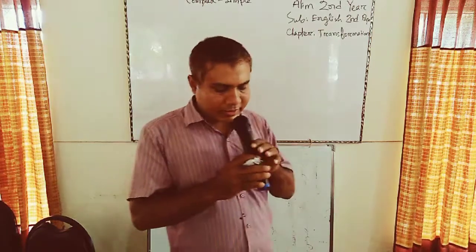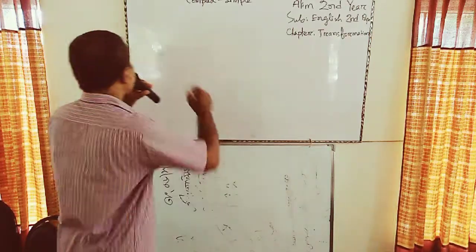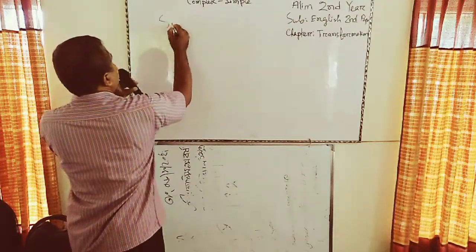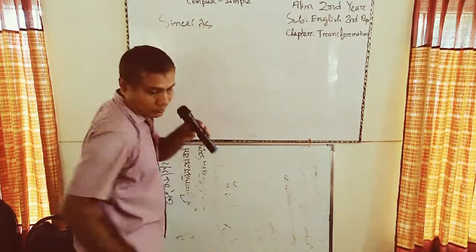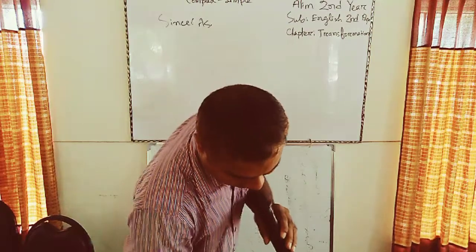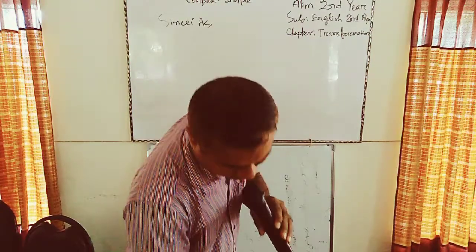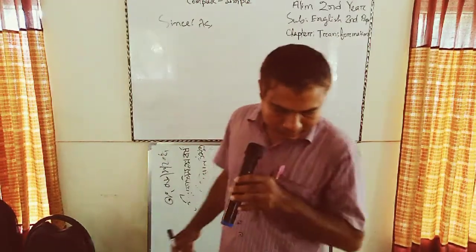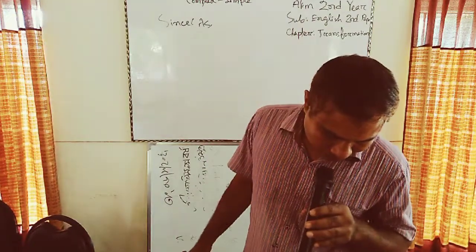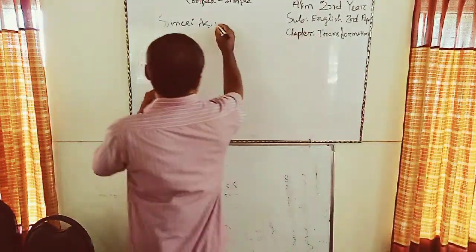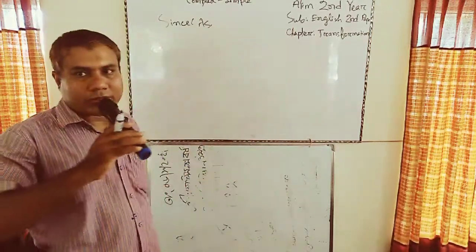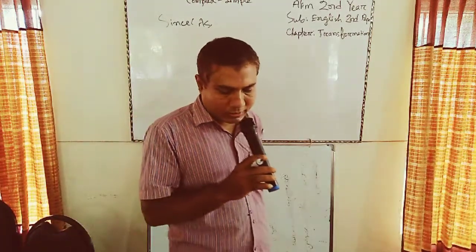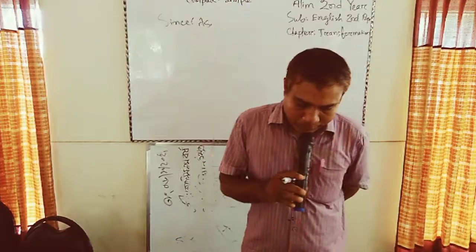If we see that a complex sentence has since, at, in, we can change this sentence by using simply a present participle.